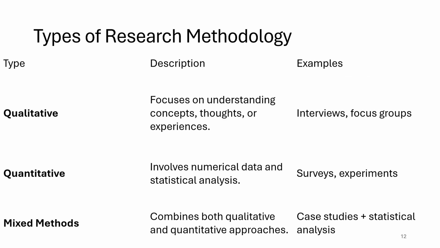Types of research methodology. There are many types. According to many researchers, they have categorized it. But at least for a beginner, the research methodology could be qualitative, quantitative, or mixed method. Now, what does qualitative mean? It focuses on understanding the concept, thoughts, or experiences. For example, it could be interviews or focus groups or surveys.